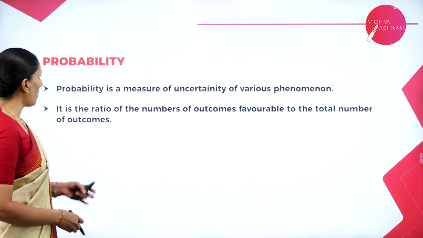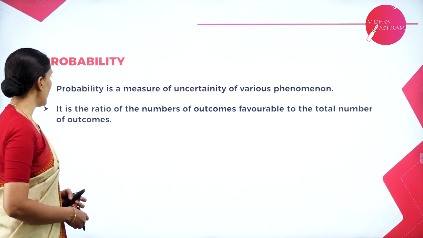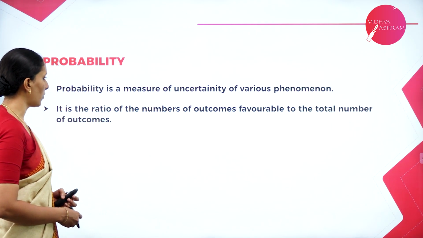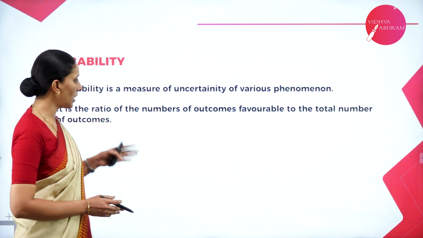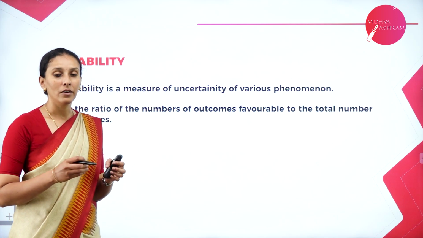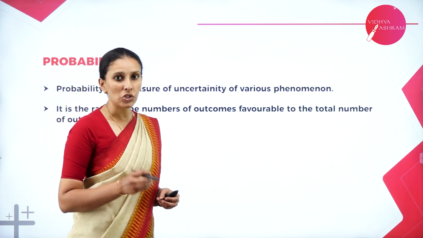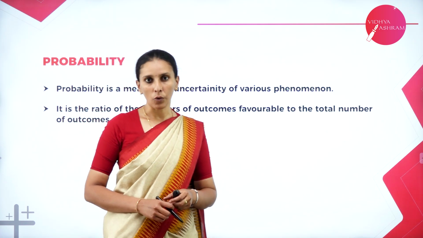So here, probability is a measure of uncertainty of various phenomena, and it is the ratio of the number of outcomes favorable to the total number of outcomes. So favorable outcomes to the total number of outcomes. So here outcomes is nothing but the results of an experiment. For example, when a coin is tossed, it may be head or tail, but both are called as outcomes here.